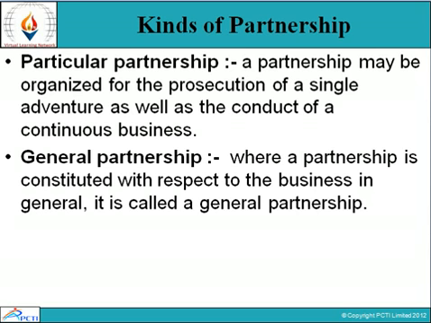Particular partnership. A partnership may be organized for the prosecution of a single adventure as well as for the conduct of continuous business. Last one is general partnership, where a partnership is constituted with respect to the business in general. It is called a general partnership.